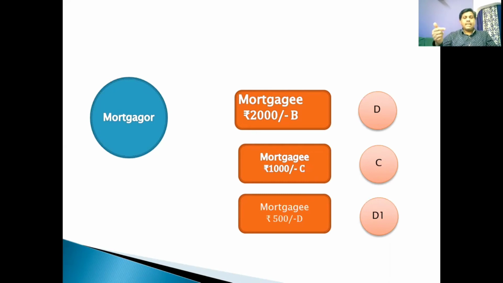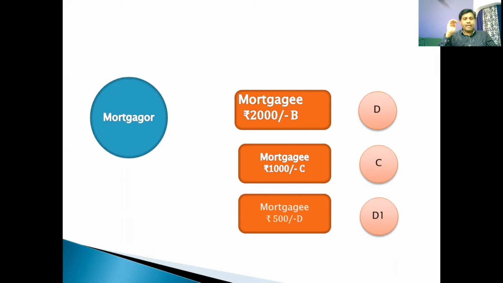Now, D has cleared the mortgage money. He gets subrogated. D goes and pays B the 2,000 rupees which the mortgagor had to pay B. Now D will take the place of B only so far as 2,000 rupees is concerned.